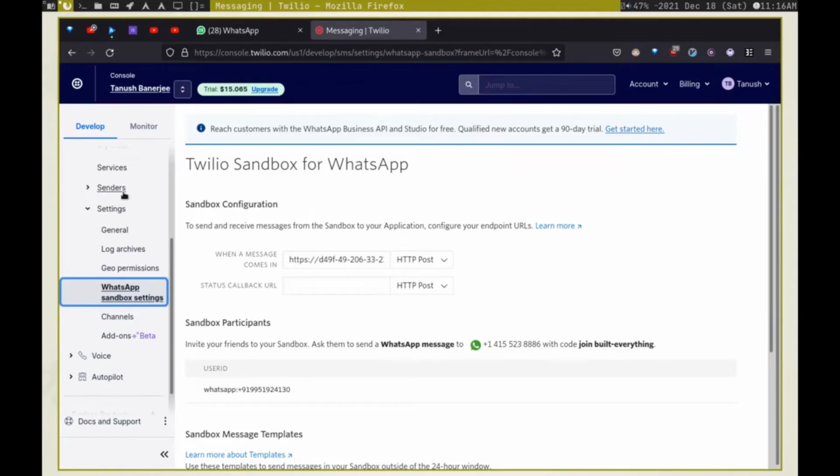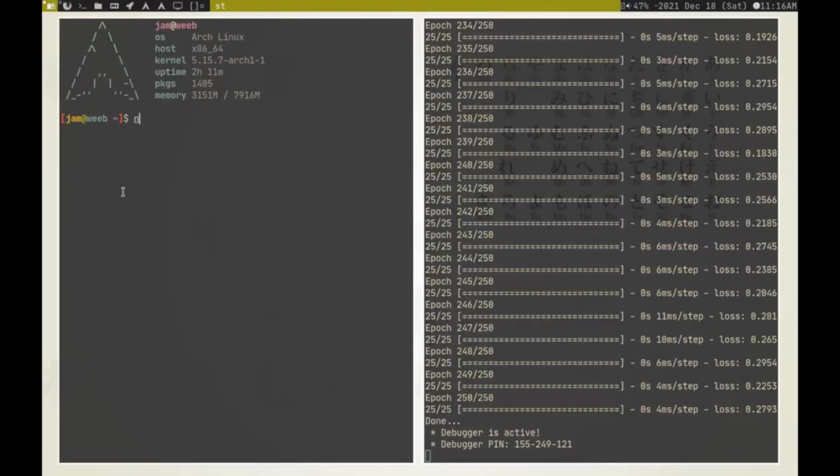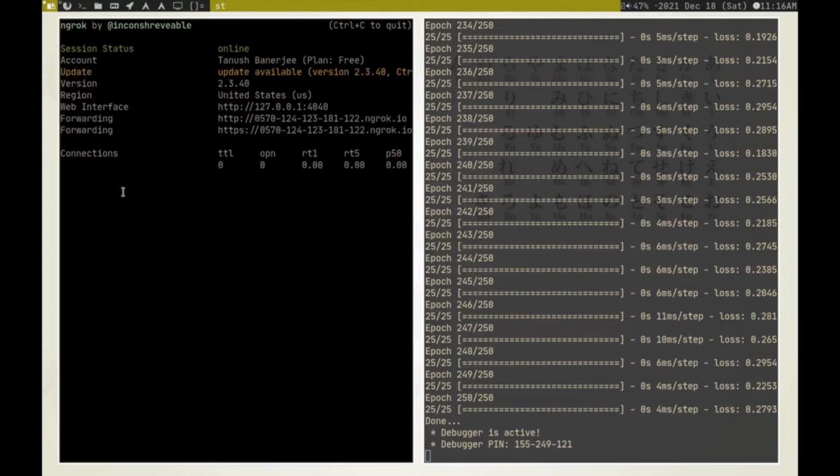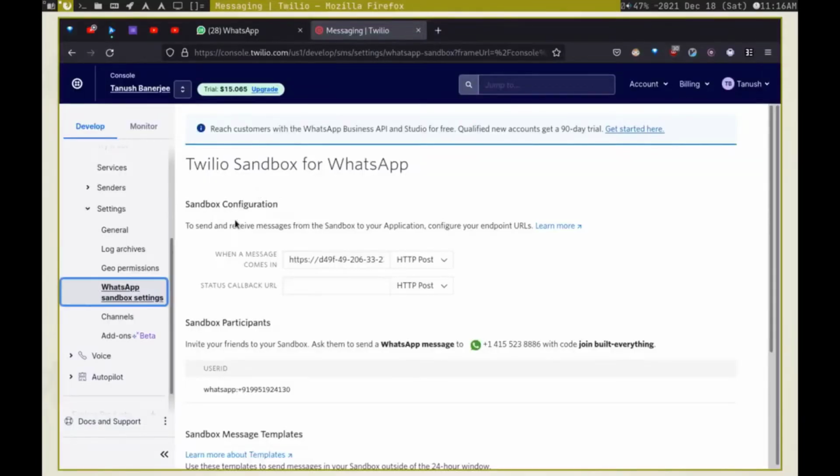So first I'll just run ngrok and host this service temporarily, because Flask runs on port 5000. So I'll use ngrok to temporarily host port 5000 to a domain. That's it. And as you can see, it has forwarded the service to this URL. I'm going to take the HTTPS URL, copy this, and then go back to the Twilio WhatsApp sandbox settings. Here I'll just change this to the new URL.